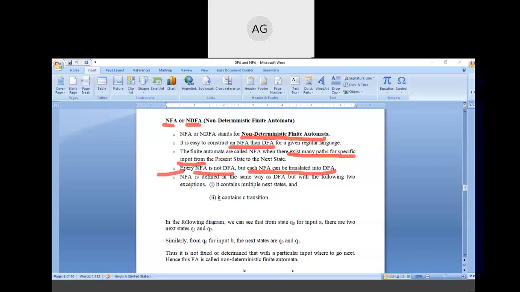So this is the important point which we are going to discuss in our later slide. So the next point is very important. NFA is defined in the same way as DFA, but with the following two exceptions. So here these two points are more important. In case of NFA, it contains multiple next states by getting the input symbol, and it contains epsilon transitions. This is the epsilon transition, means null moves are allowed in the case of NFA, but null moves are not allowed in the case of DFA. So remember this important point.